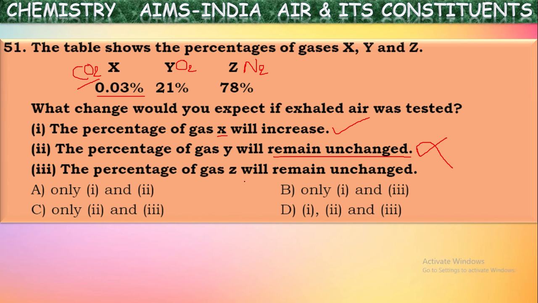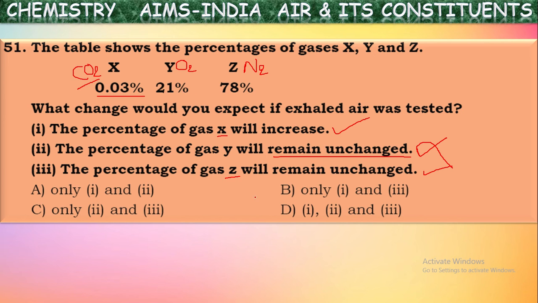The percentage of Z will remain unchanged. What is Z representing here? Nitrogen. It is not used in the respiration process, so it will remain unchanged. This is correct. Only the carbon dioxide percentage will be increased, the oxygen percentage will be decreased, and nitrogen will remain unchanged.